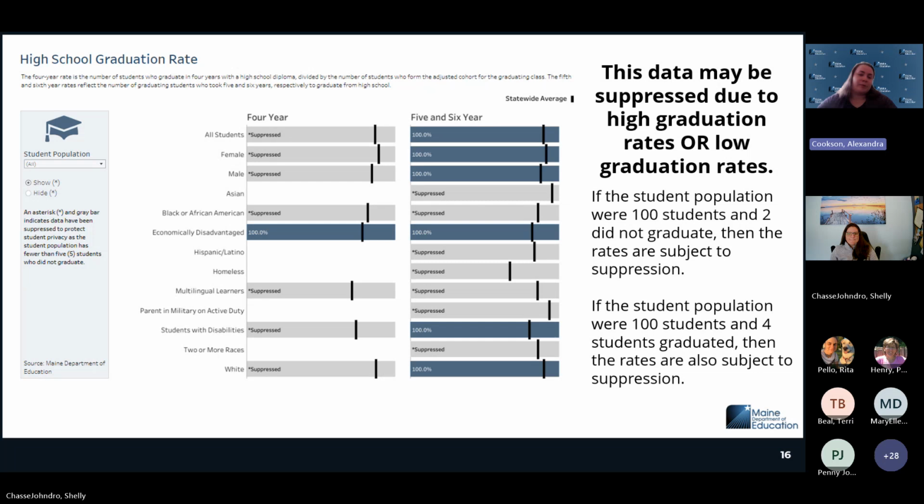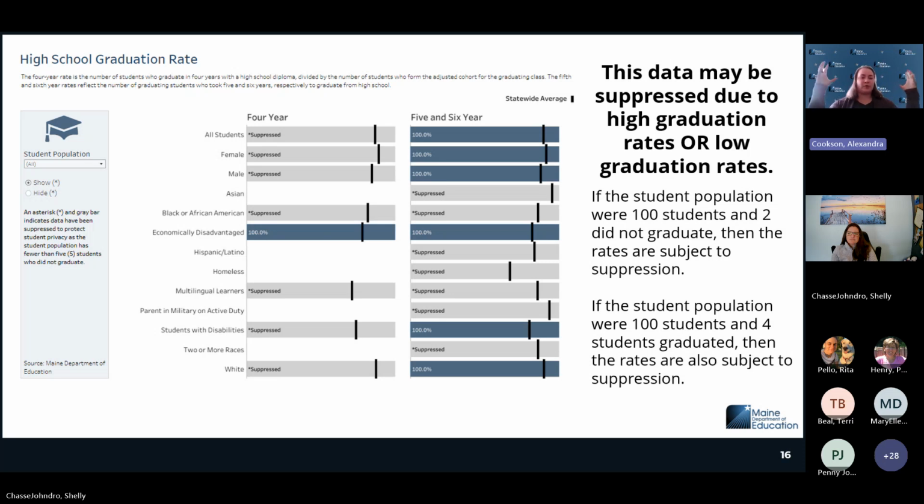So suppression on our dashboard, we get a lot of questions about our high school graduation rates and why so much data have been suppressed. Graduation is kind of tricky because you could have a really high graduation rate and it's suppressed, or a really low graduation rate and it's suppressed. If a student population is 100 students, and 2 did not graduate, then the rate would need to be suppressed because that student group could be identified.